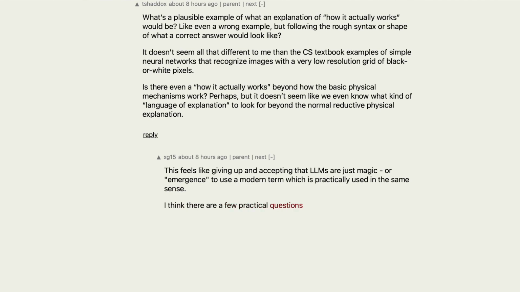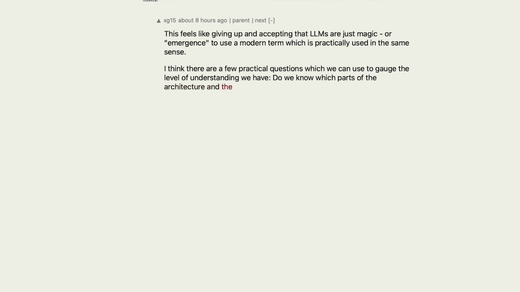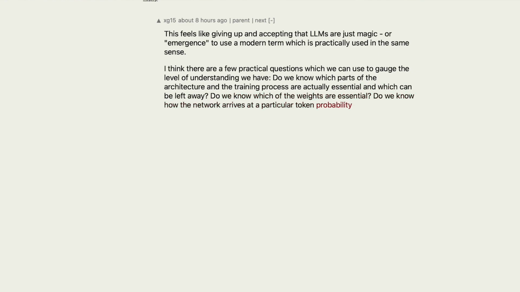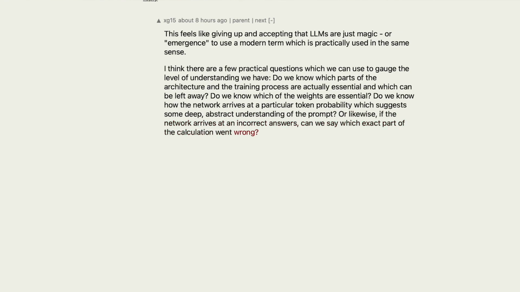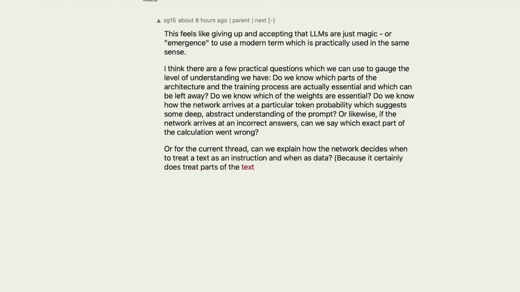I think there are a few practical questions which we can use to gauge the level of understanding we have. Do we know which parts of the architecture and the training process are actually essential, and which can be left away? Do we know which of the weights are essential? Do we know how the network arrives at a particular token probability, which suggests some deep, abstract understanding of the prompt? Or likewise, if the network arrives at an incorrect answer, can we say which exact part of the calculation went wrong? Or for the current thread, can we explain how the network decides when to treat a text as an instruction and when as data? Because it certainly does treat parts of the text as data.